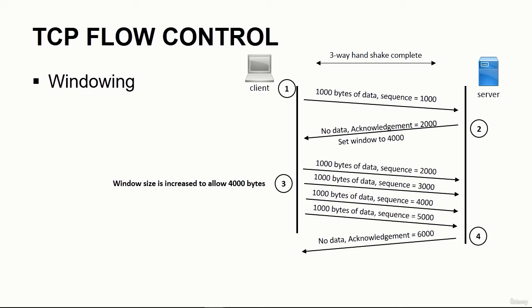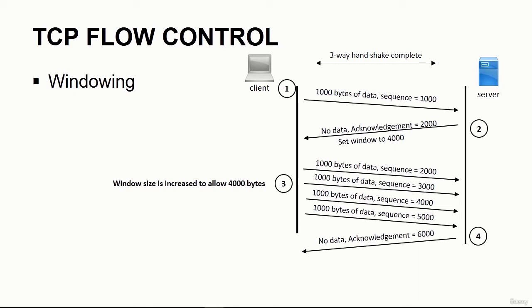So here we have the three-way handshake again complete between the client and the server. In step 1, the client sends a 1,000-byte segment with sequence number 1,000. In step 2, the server receives the segment and sends an ACK with the next expected sequence number of 2,000. And since that segment arrived reliably, the server can suggest a new size window, perhaps a size window of 4,000.